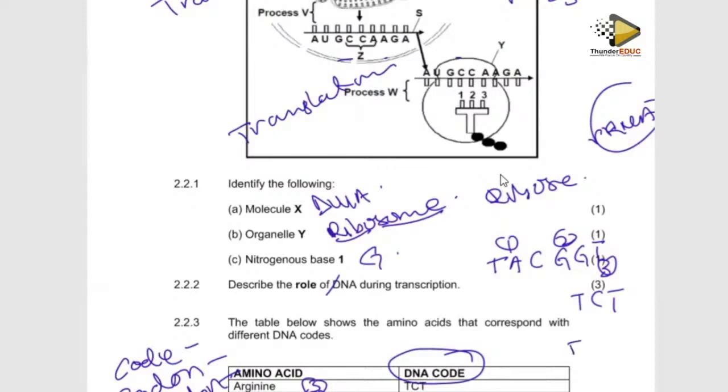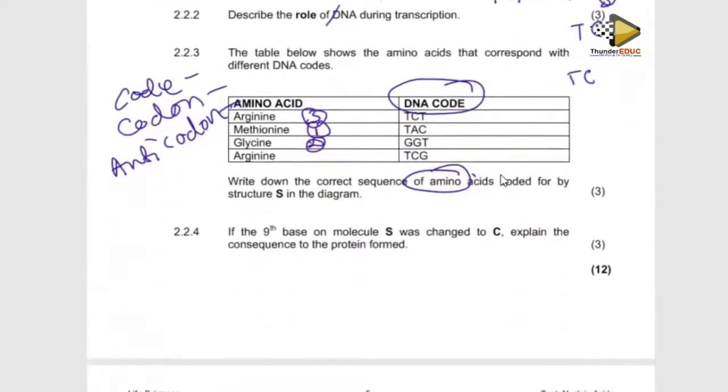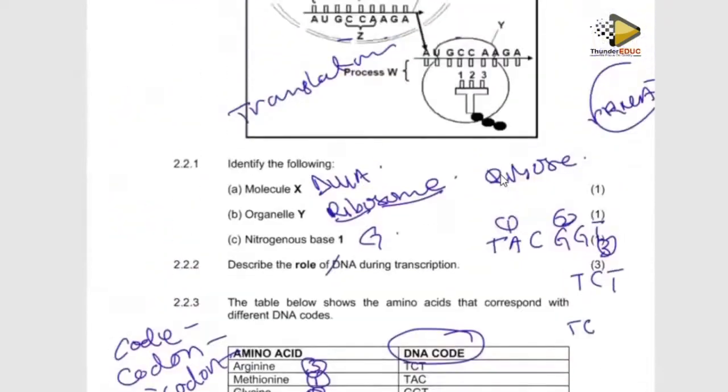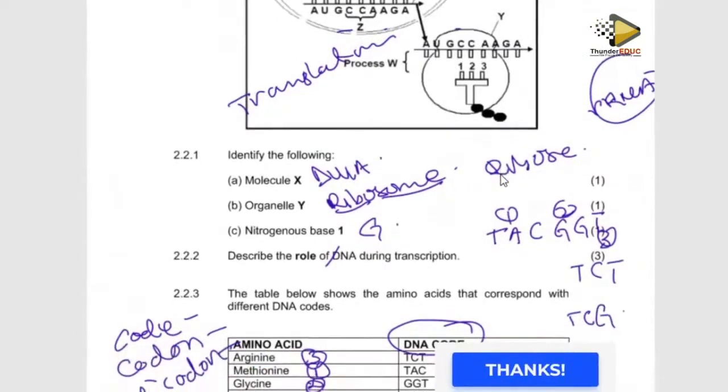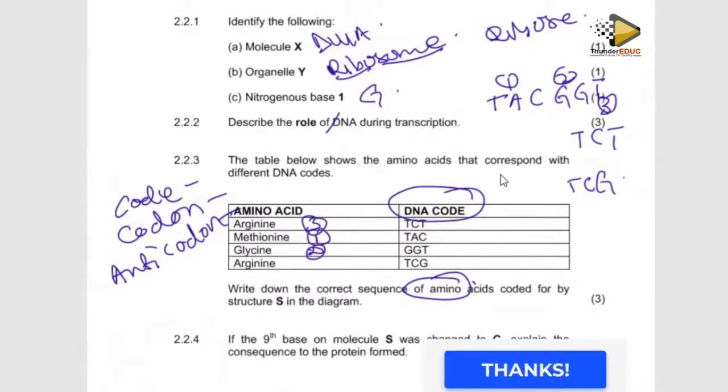T, C, and then this A was changed to C. So it means that A was changed to C. It means that it's going to have G. So I look for TCG. TCG is arginine. But the third base was this, it was arginine. Also, this also codes for arginine.